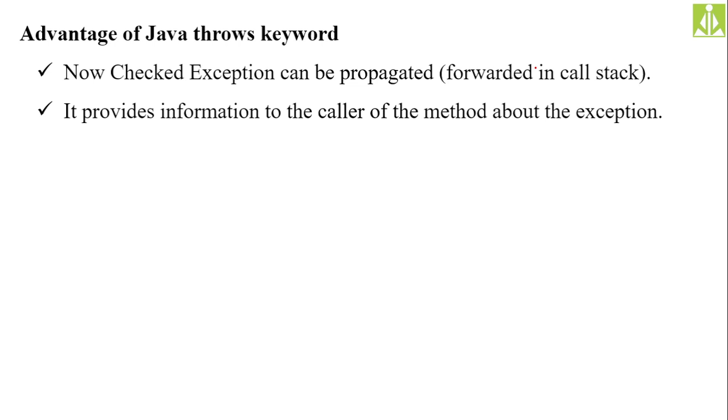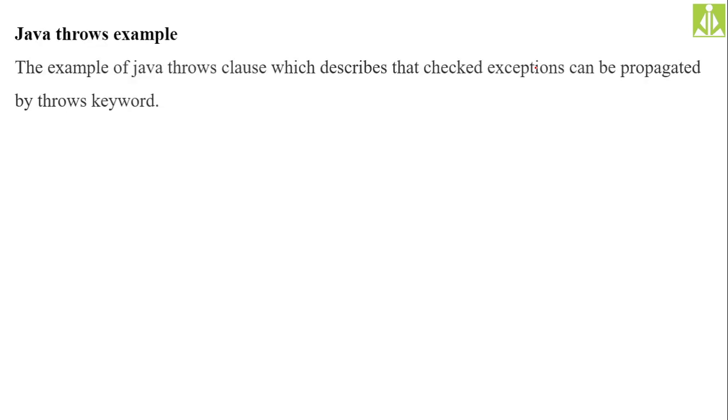If a particular method is throwing a kind of exception, then the caller must know what type of exception it is throwing before it calls. If it knows in advance, it is capable of handling that. It is capable of receiving that error. So we will do some examples so that you will understand.